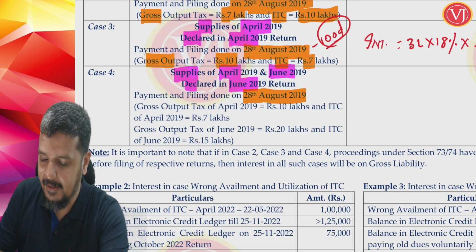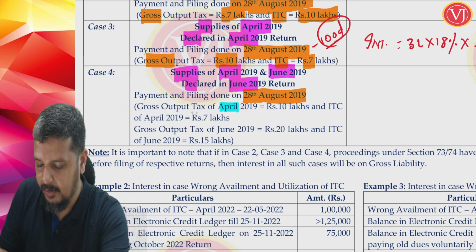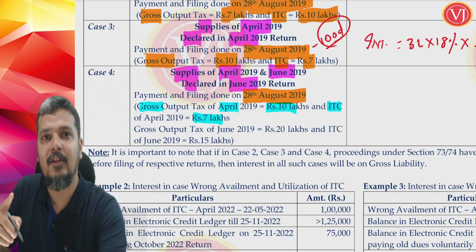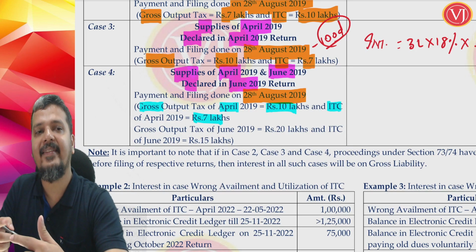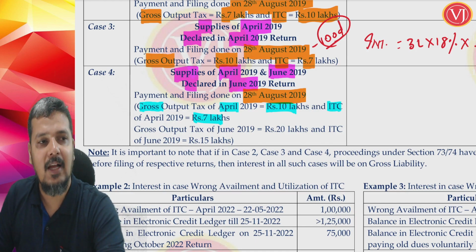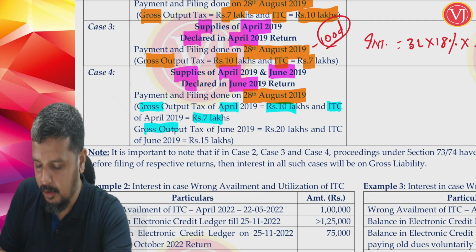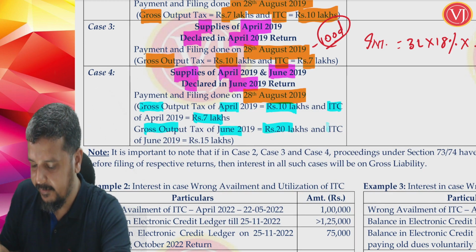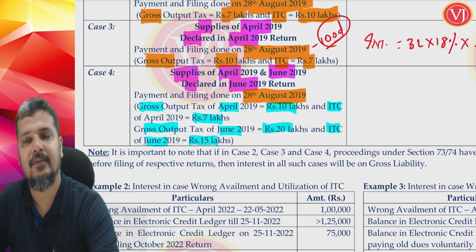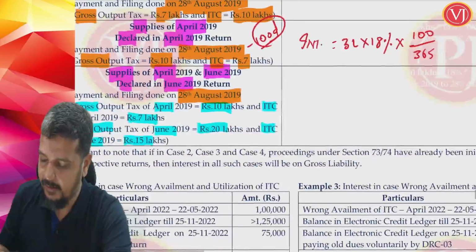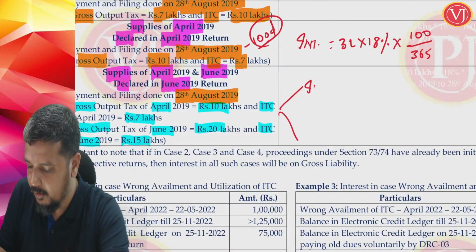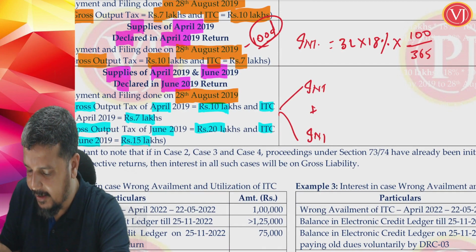Right. I am giving additional information that when you talk about your April month, your gross output tax is 10 lakhs, input tax credit is 7 lakhs. Because now both April and June transactions are reported in June month. When I am talking about your June, gross output tax is 20 lakhs, input tax credit is 15 lakhs. Now understand that interest will be worked out 2 times and then added.